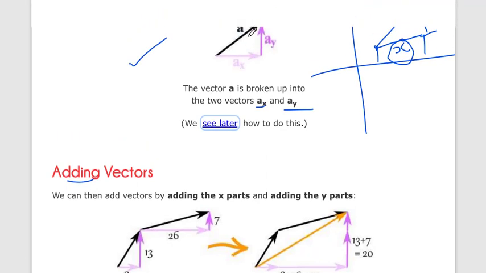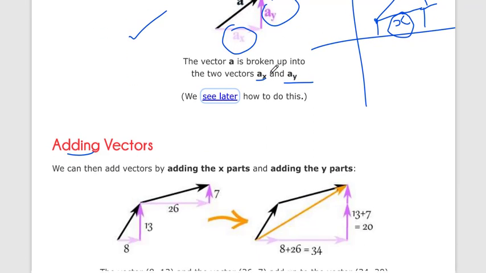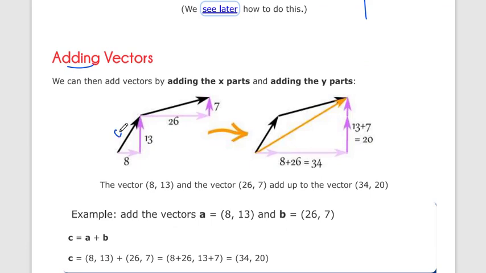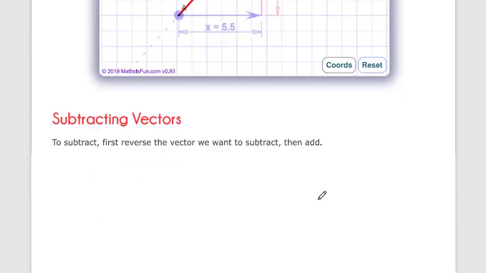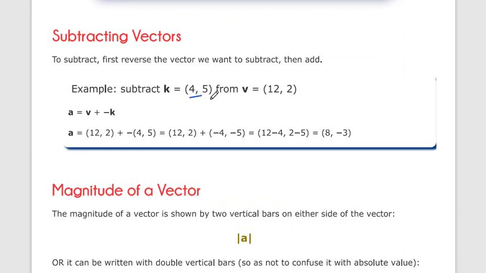Also we can add vectors like this, ax and ay. Okay, like this is vector a, this is b, its x coordinate is 8, y coordinate is 13, this is 26, 7. So if we want to add, what will we do? We add the x coordinates 8 and 26 and add the y coordinates as well, 13 plus 7, 20. Okay, 8 plus 26, 13 plus 7. So we will get the addition vector 34 and 20. Okay, and we will continue with the subtraction.